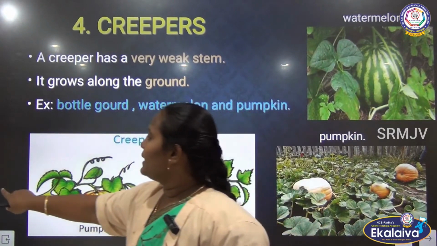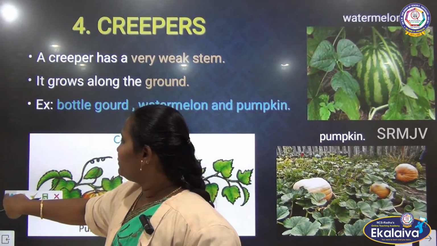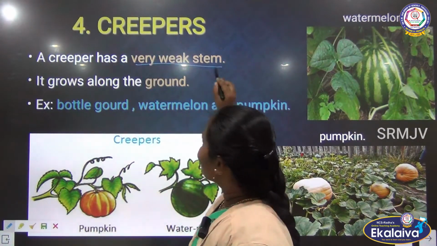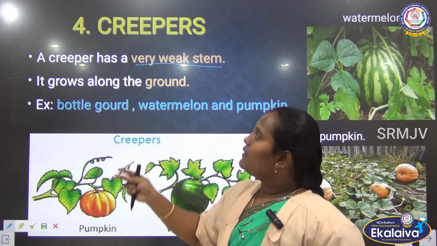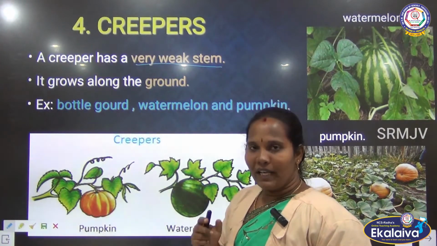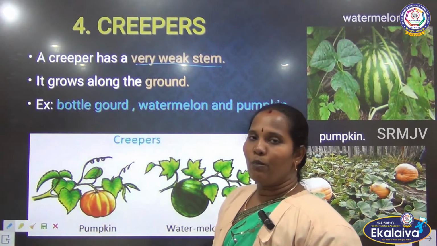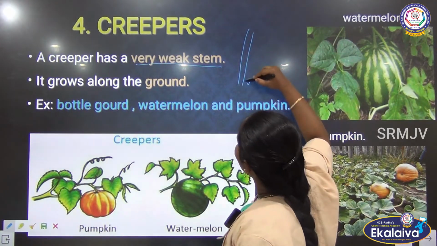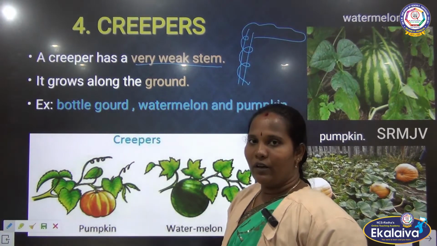Next one is the creepers. See here, creepers have a very weak stem. We saw that climbers also have a very weak stem. Even creepers also have a very weak stem, but climbers need one support to grow like this. If we give one support, then only they can climb and grow on this support.